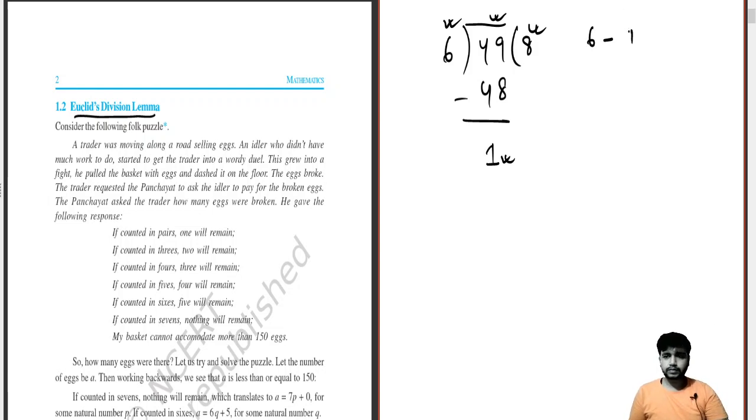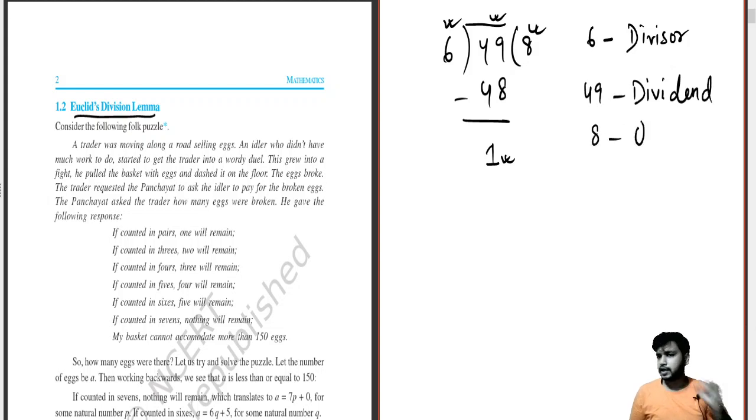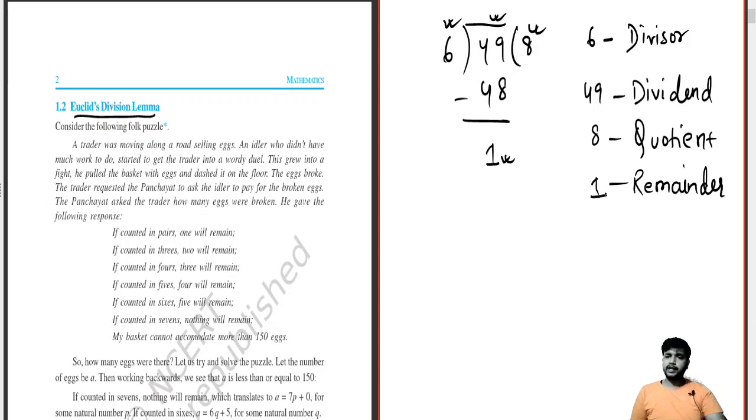6 is the divisor. Get your instinct or your concept very clear, otherwise we will be stuck in the process. 6 and 49. Am I writing it correct or not? This should be answered by the students only. I think this is correct. Let me see if I am correct or not. So there are 4 things over here. 1 is your remainder. 8 is your quotient. Now 6 is your divisor or dividend.